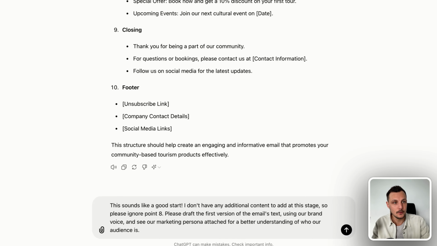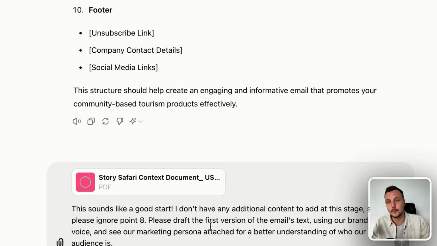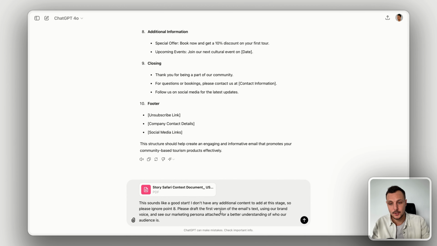And then very importantly, we're going to add the context document that we created in video 2. So this is Story Safari's unique selling proposition for the community-based tourism sector. It's also the market persona that we created, as well as the brand voice. So telling AI how it should speak and the sort of wording and tone that it should use.